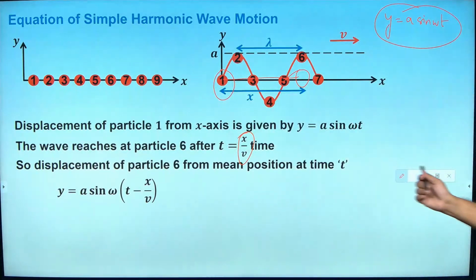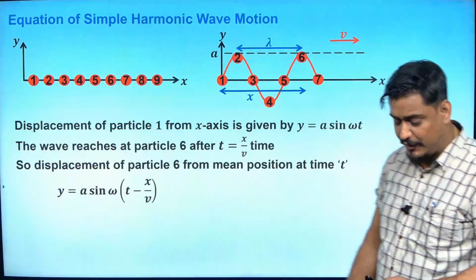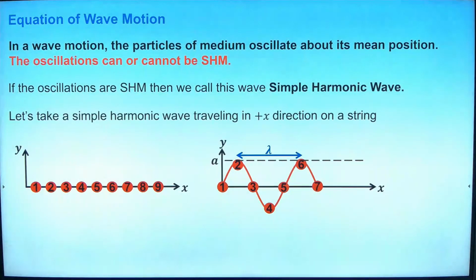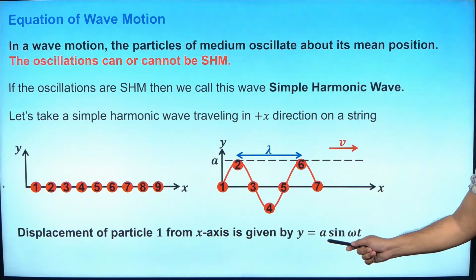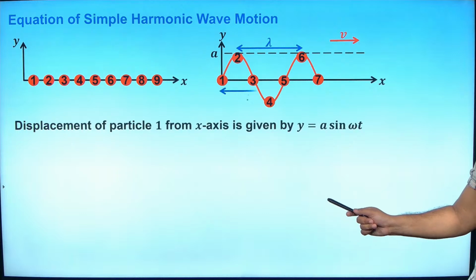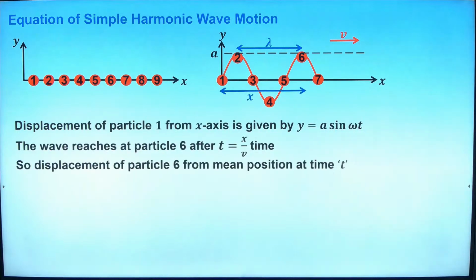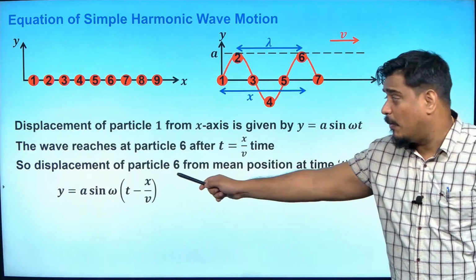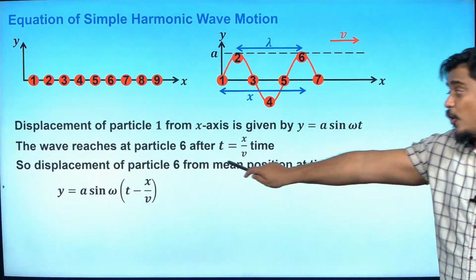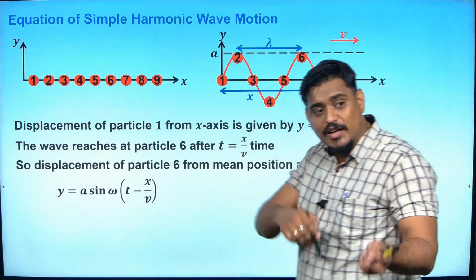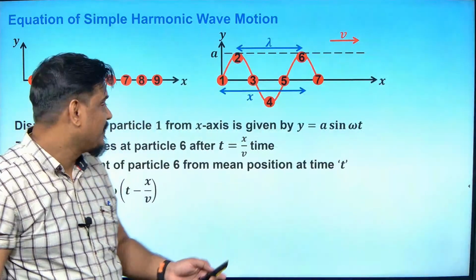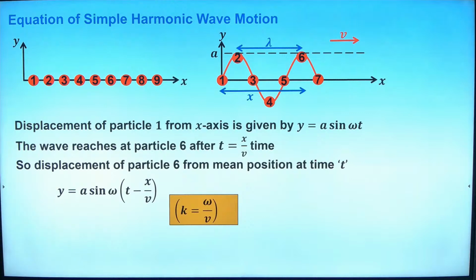If I go to the previous slide, see, I took the displacement of particle 1 from x axis as y is equal to a sin omega t. Remember that. So displacement of 1 only we have taken as y is equal to a sin omega t. If displacement of 1 is y is equal to a sin omega t, then for the displacement of particle 6 from the mean position at time t, the time becomes t minus x by v. I hope you are getting what I am trying to tell.